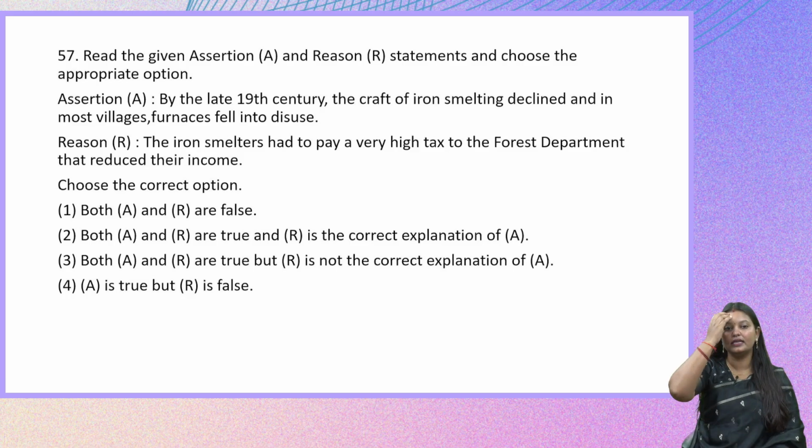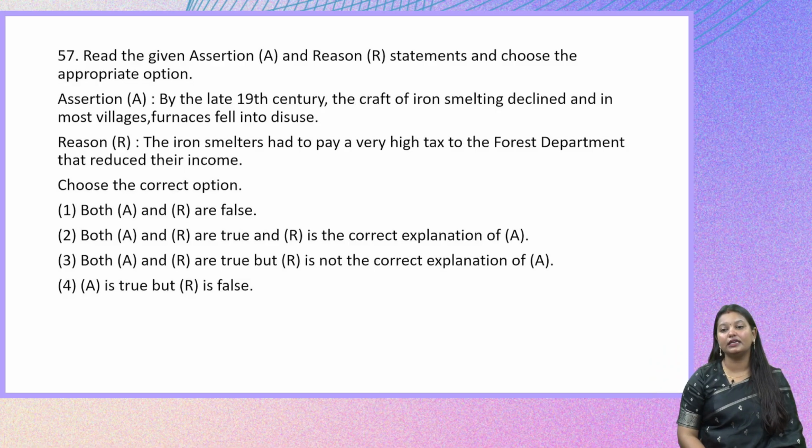The assertion is: by the late 19th century, the craft of iron smelting declined and in most villages furnaces fell into disuse. The reason for this is: the iron smelters had to pay a very high tax to the forest department that had reduced their income. Now let us look at the options that are there in front of us.